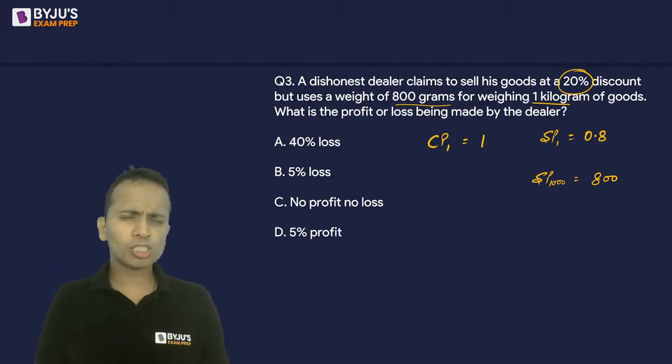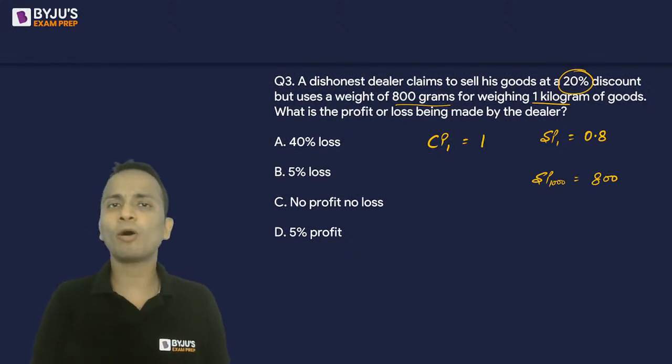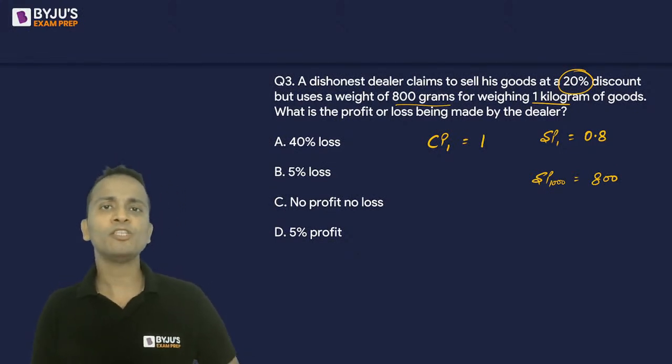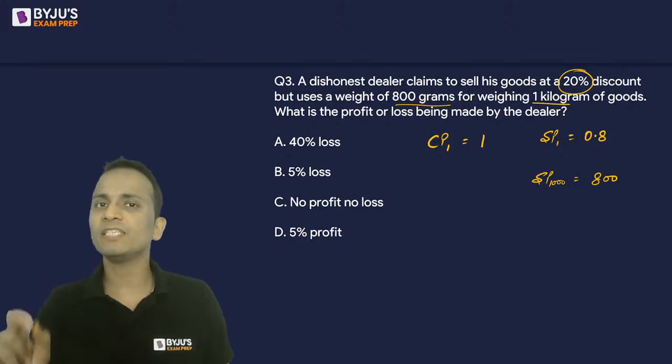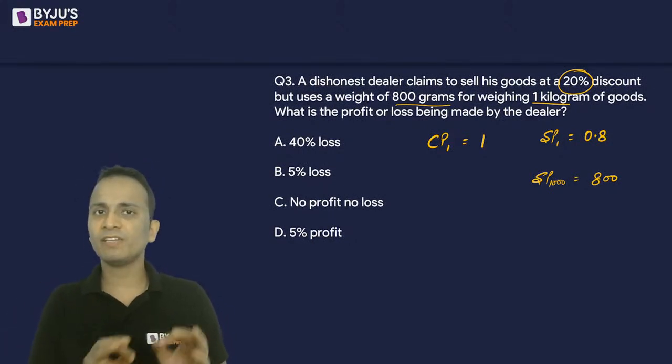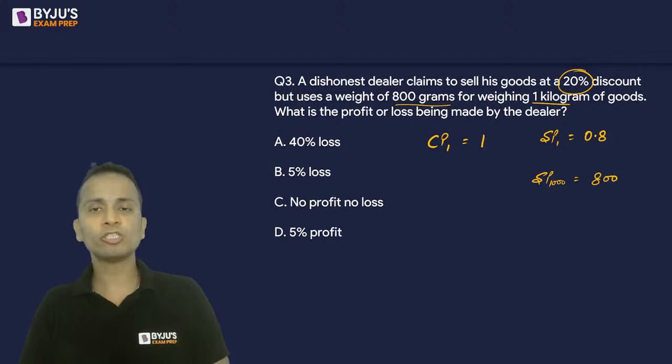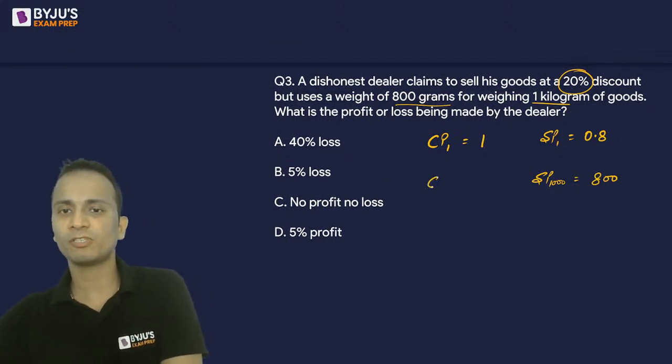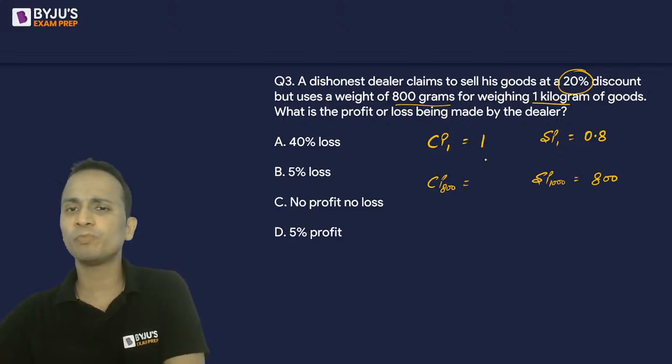So the cost incurred for the shopkeeper will be according to what actual quantity is being delivered. He has given 800 grams. So the cost price will be according to 800 grams, right? Cost price of 1 gram is rupee 1. Cost price of 800 grams will be 800.